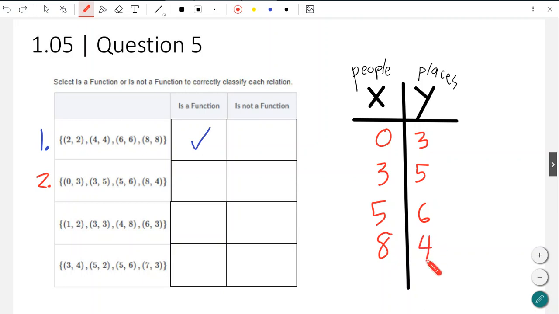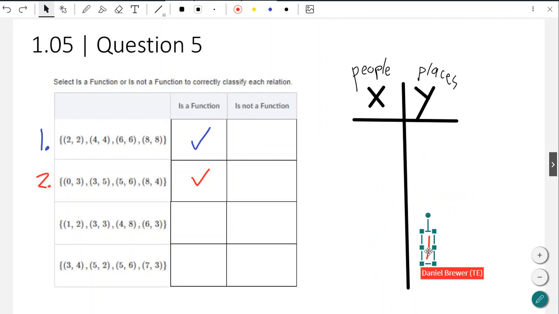So again, I'm going to ask, do we have any repeat X values? We got 0, we got 3, we got 5, we got 8. We do not. And in fact, we don't even have Y values repeated, though that's not a problem. So again, if you're thinking that this is a function, it absolutely is. So is a function. Again, no repeat values. Okay, not so bad, right? Let's go to the next one.